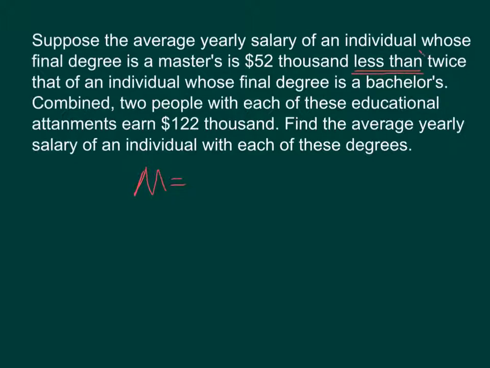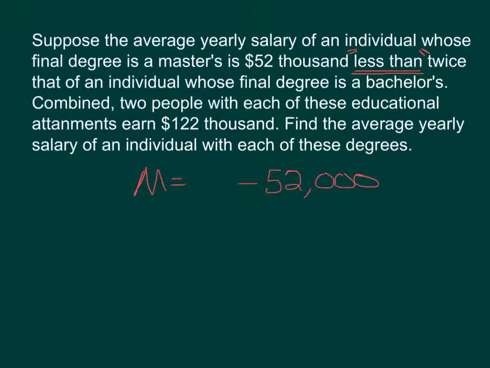Anytime you see the phrase less than, it does indicate subtraction, but the thing here is that the subtraction is going to invert the order of the things as they're read. So this 52,000 less than, we're going to have subtraction, but the 52,000 is actually going to go second.